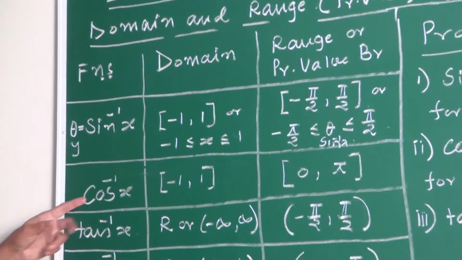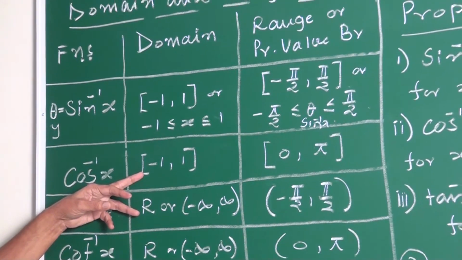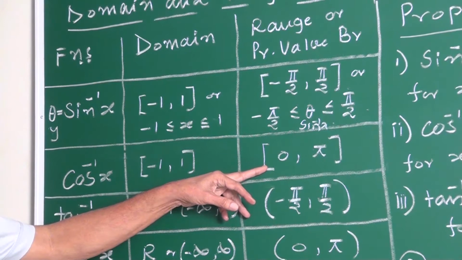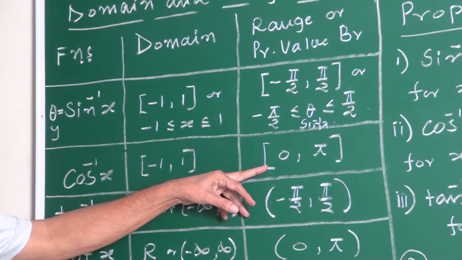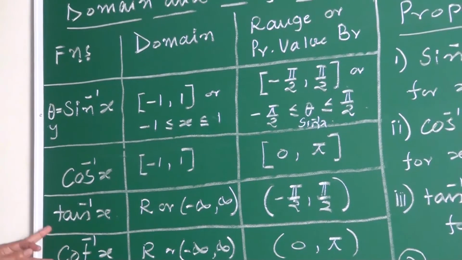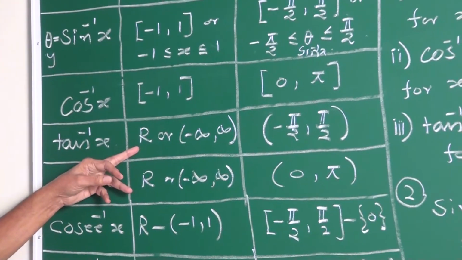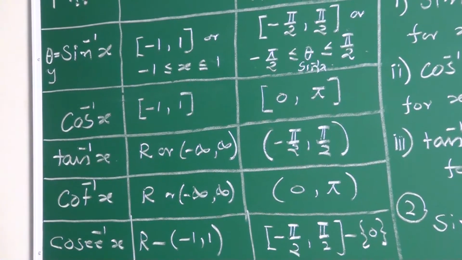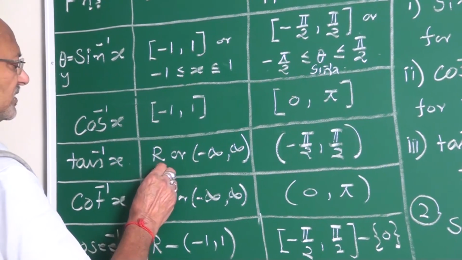Second, cos inverse x. What is the domain? Closed interval minus 1 to plus 1. This is for the principal value branch: closed interval 0 to pi, or you can write in this way. Tan inverse x. Domain R. What is that R? Set of real numbers. This entire set of real numbers, my friends.